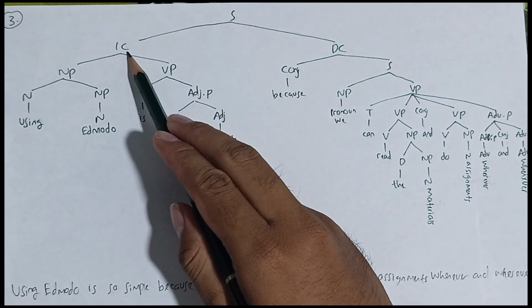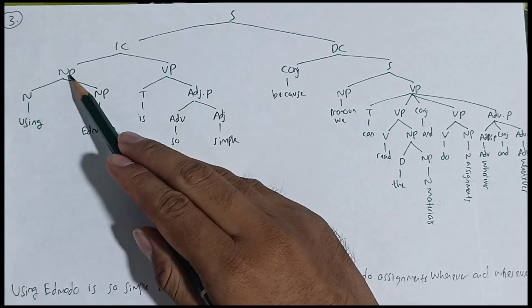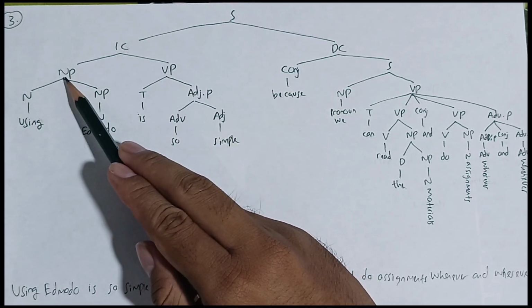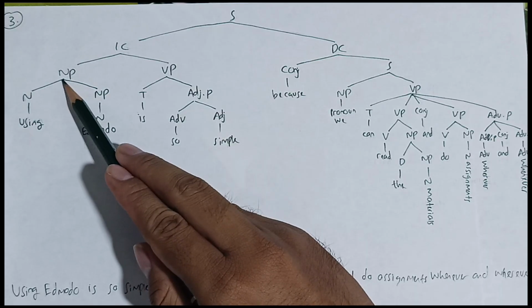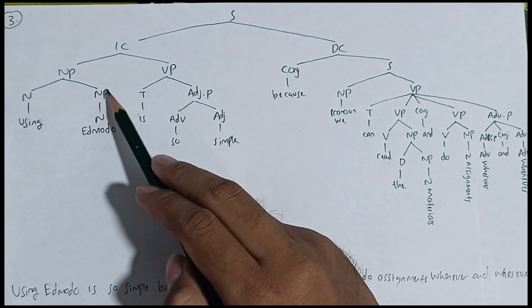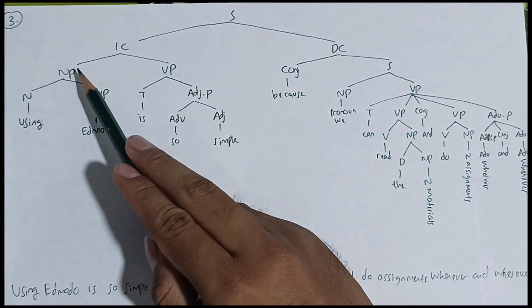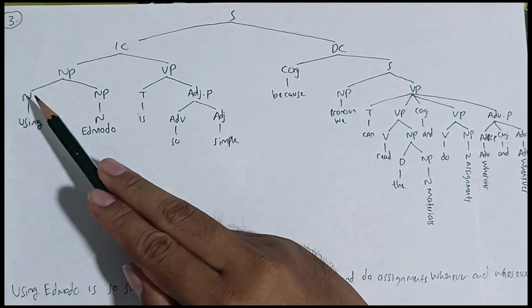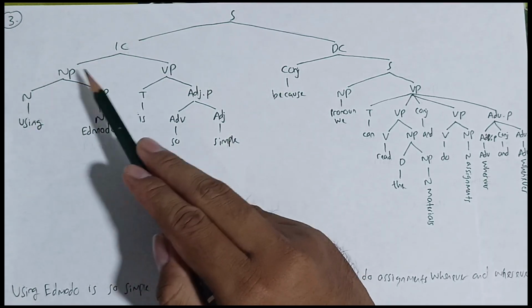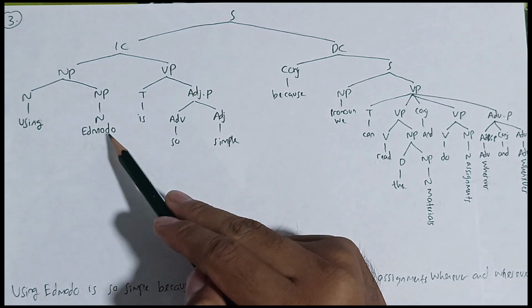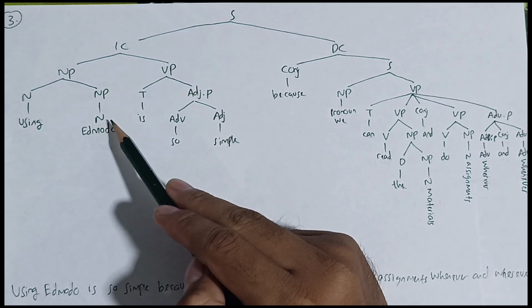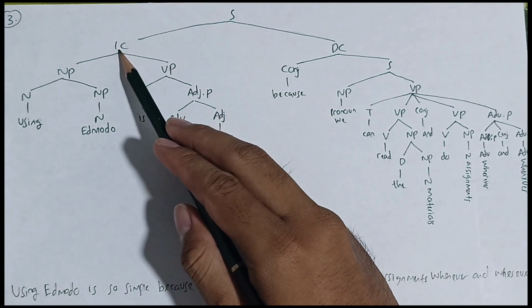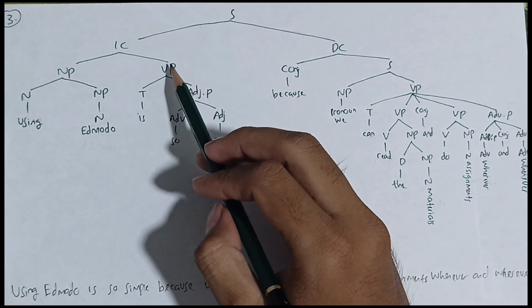The independent clause is formed by a noun phrase and a verb phrase. The noun phrase itself is formed by a noun and a noun phrase. Why is it called a noun phrase? Because it's a combination of a noun and a noun phrase. The noun is "using", and the noun phrase is "of Edmodo", because Edmodo is the name of an application, so it's called a noun phrase. And then the independent clause's verb is also formed by a verb phrase.